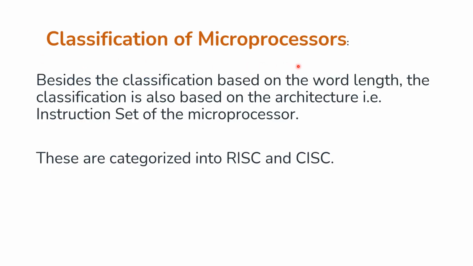Classification of microprocessor. Microprocessors are classified based on word length, architecture, which is the instruction set of the microprocessor. The two main categories are RISC and CISC. There is another category also, that is called EPIC, but we are not going to discuss about EPIC. For now we discuss only about RISC and CISC.